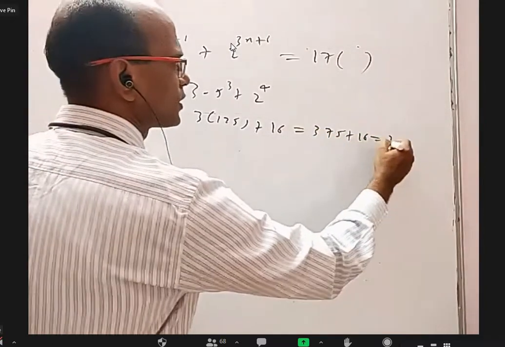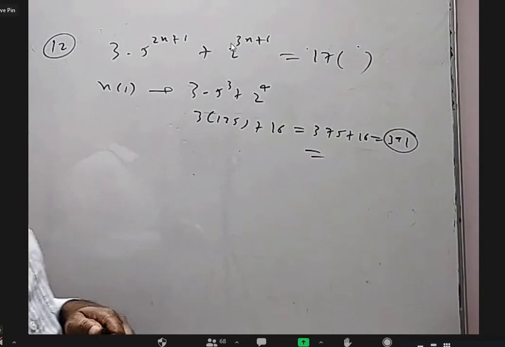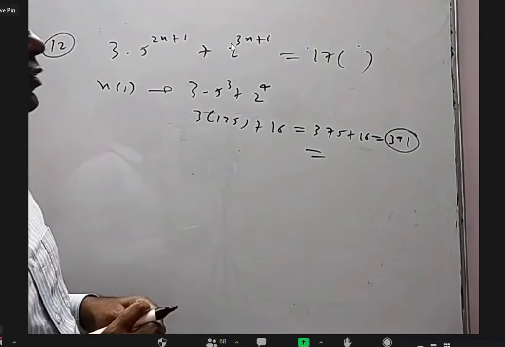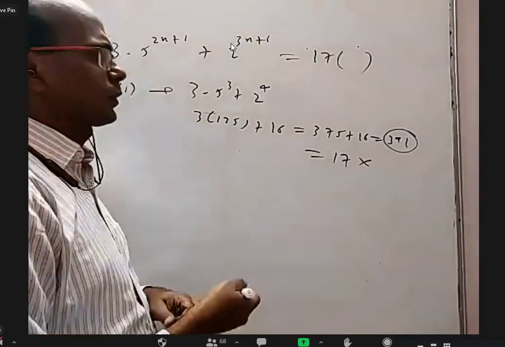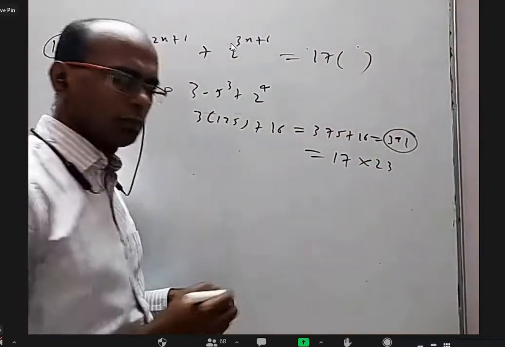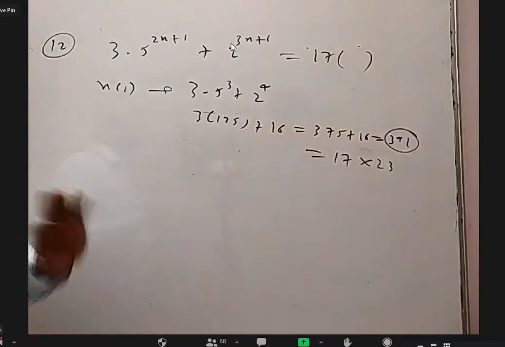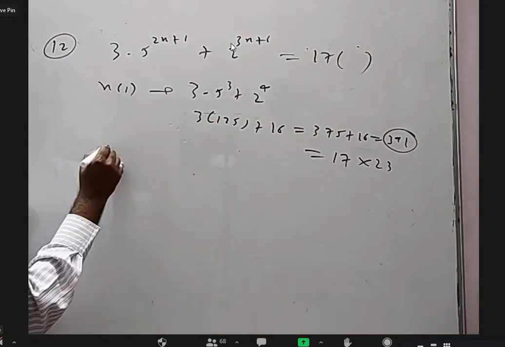3 into 125 plus 16. 375 plus 16. 391. 391, is it 17 square? No, sir. 17 into how much? Where is 289, sir? Okay, 17 into how much? 23, yeah? Yes, 23, sir. Yeah, so it is a multiple of 17. So that is very easy. Now for n equal to k, what will you do?